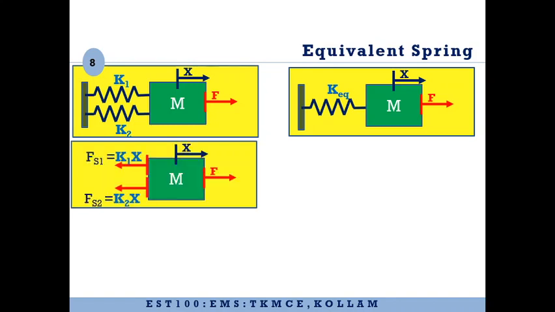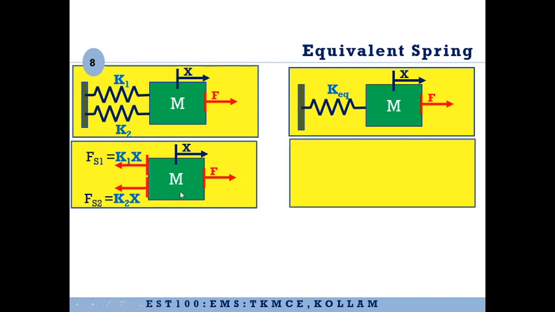Now let us consider the free body diagram of this particular system. So mass is given, F is the external force, let us say it is displaced by a distance x, then Fs1 equal to K1x will be the restoring force in spring 1, Fs2 equal to K2x will be the restoring force in spring 2. So you have to understand that if it is a parallel connection, if the mass is moving by a distance x, both the springs will be stretched or compressed by the same amount. Therefore, the spring forces Fs1 and Fs2 will be of this fashion.